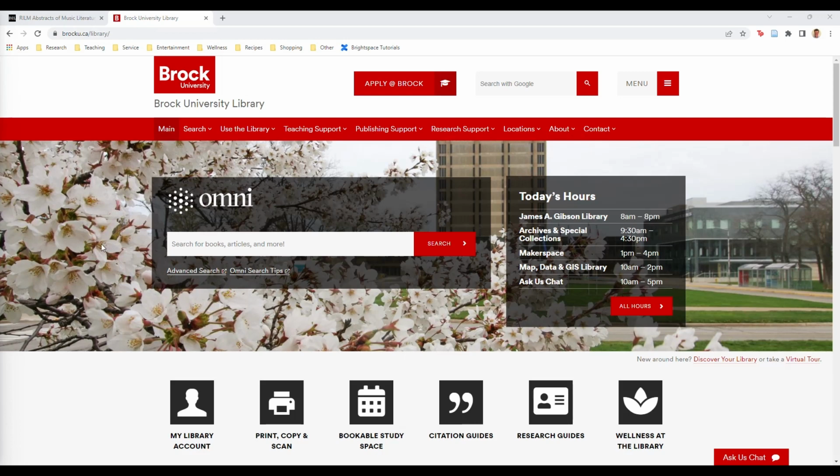If you still need more sources after seeing what there is on RILM and Oxford Bibliographies, you might consider seeing what there is on your topic and related fields by going to the Brock Library catalog. If you are writing about music and video games, you might be interested in reading about something in video game studies more broadly. Perhaps you're interested in scholarship on open world games or gender representation in games.